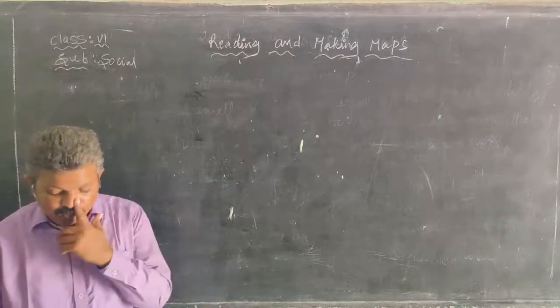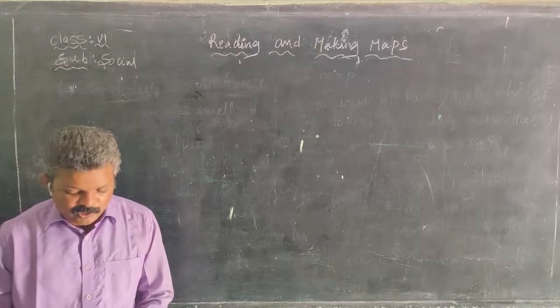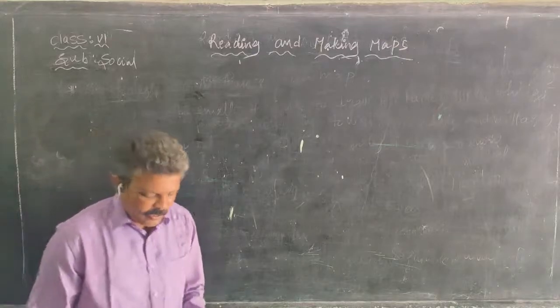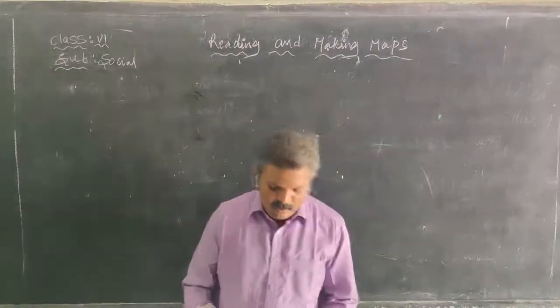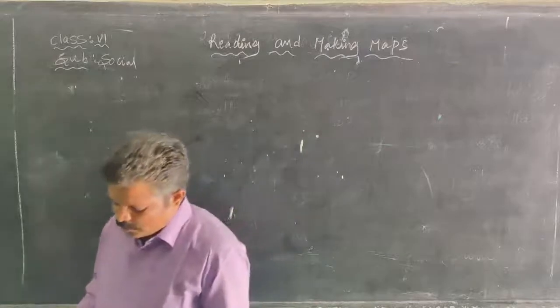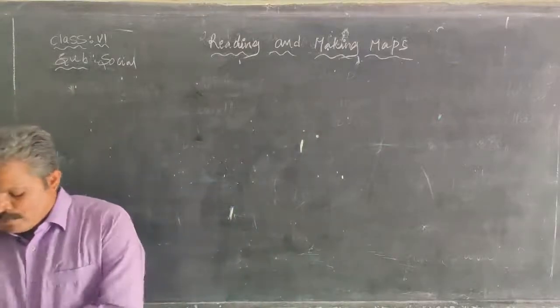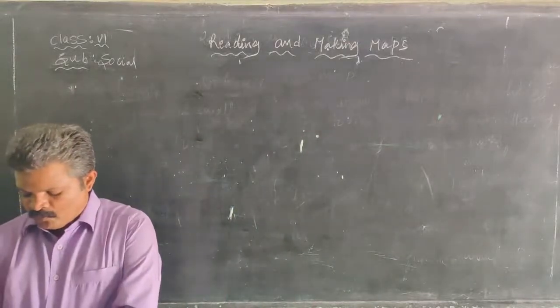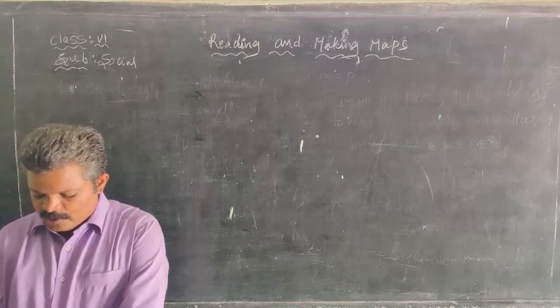Like this, we find directions. Nazir is in the west direction of Shekhar. Nazir is also towards the east direction of Ramu.